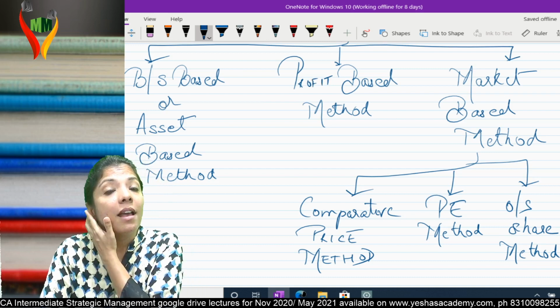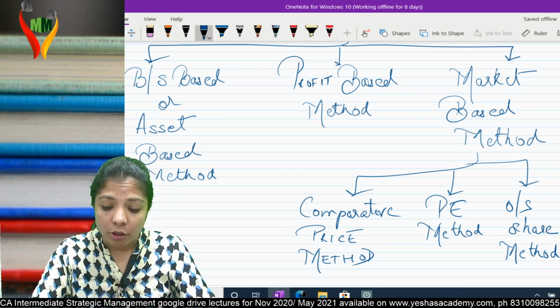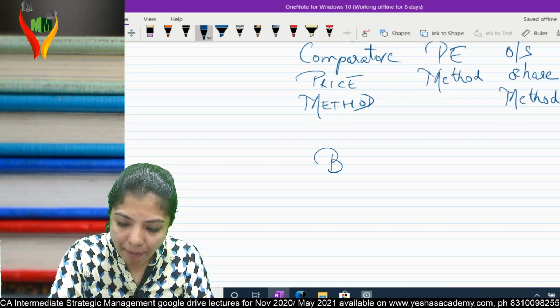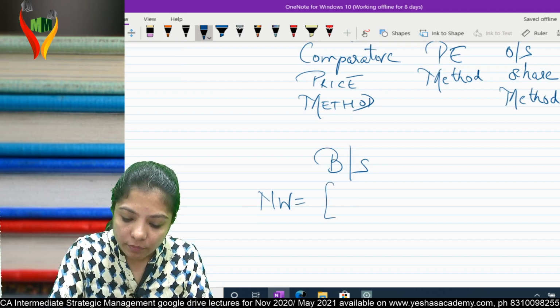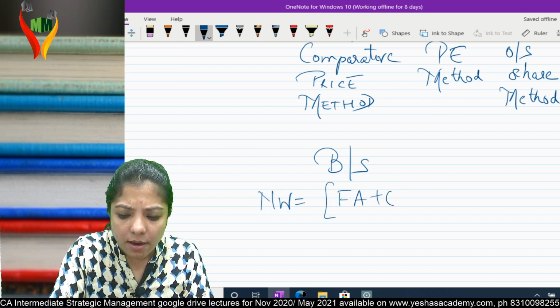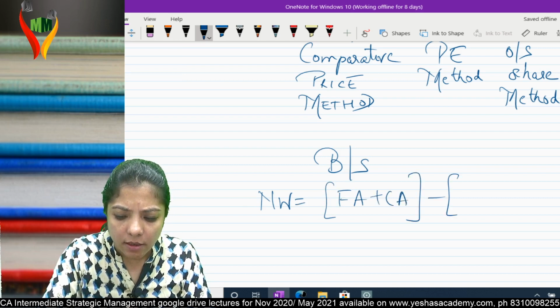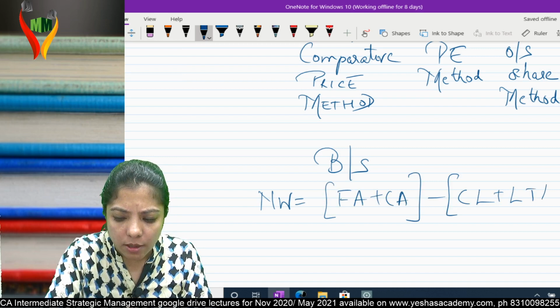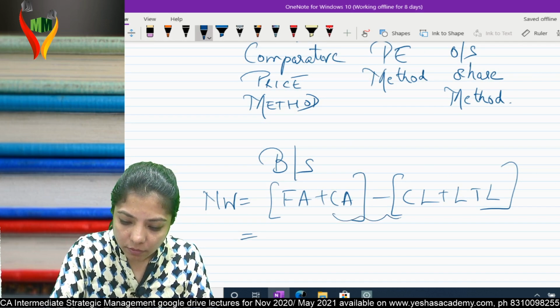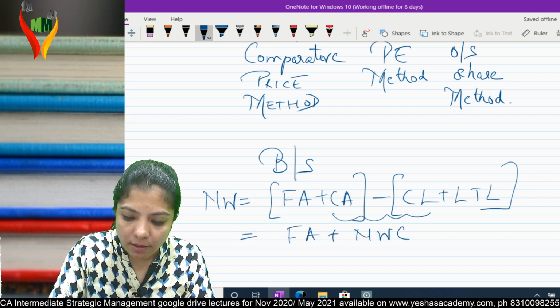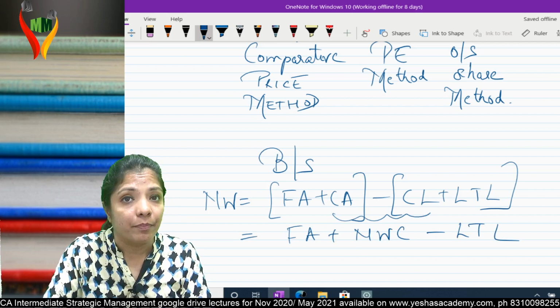Profit based method, and last is market based method. Am I clear? So what is balance sheet based method? In balance sheet, simple. Your net worth is equal to fixed assets plus current assets minus current liabilities plus long term liabilities. If I open the bracket, fixed assets plus net working capital minus long term liability is my net worth.